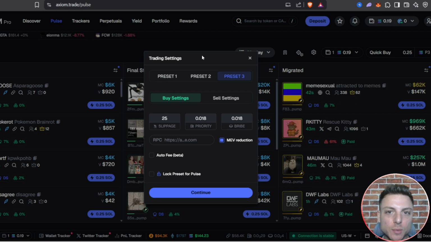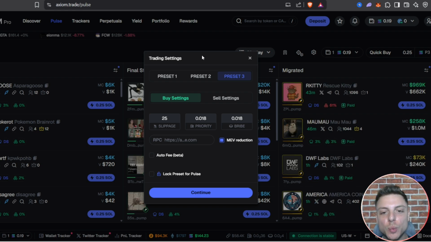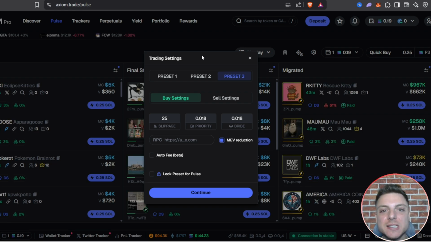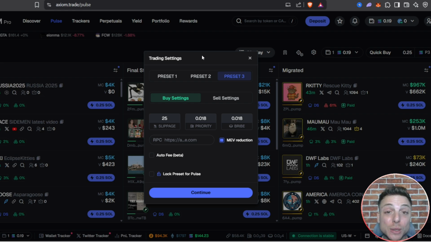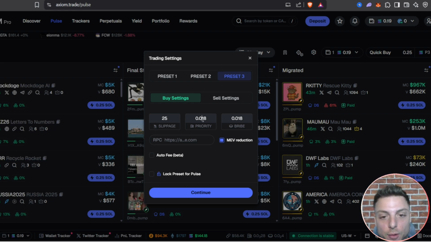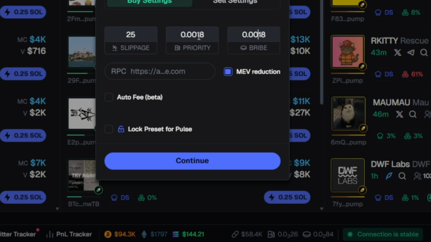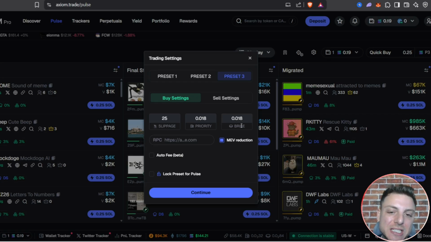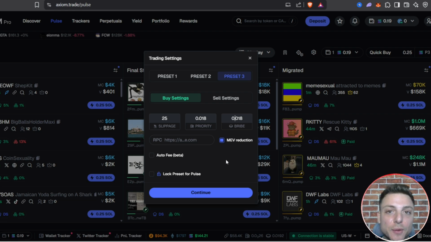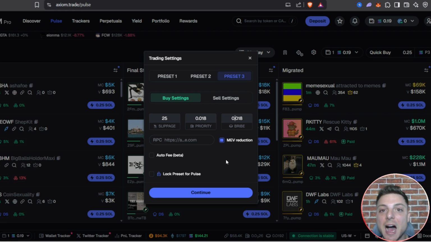But if you are trading with a smaller trading account, you will need to slightly decrease these priority fees, maybe even put 10% of what is currently set, so 0.0018. We can see at the bottom, Axiom tells us what the expected gas fee should be. And I have set that right now to around what their expected gas fee is. So if you are entering into a trade for a few Solana, then these settings are optimal.